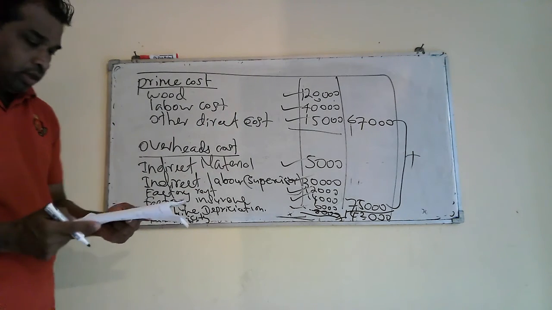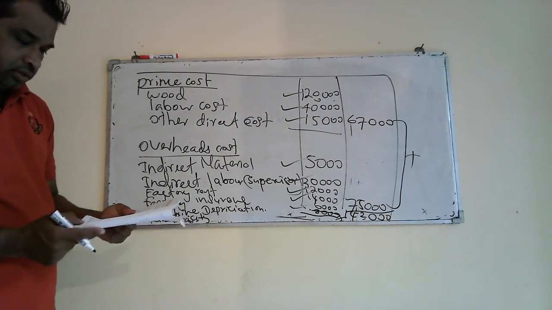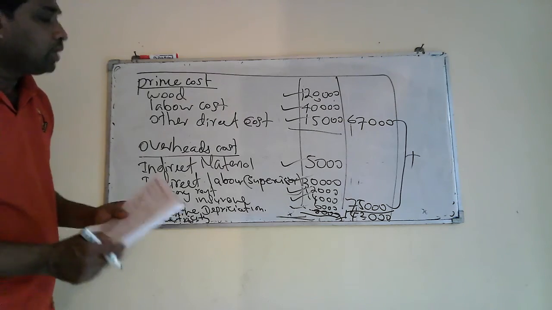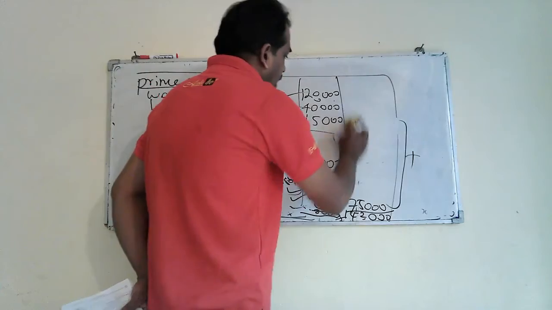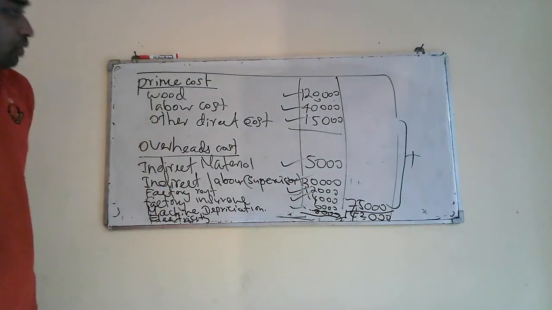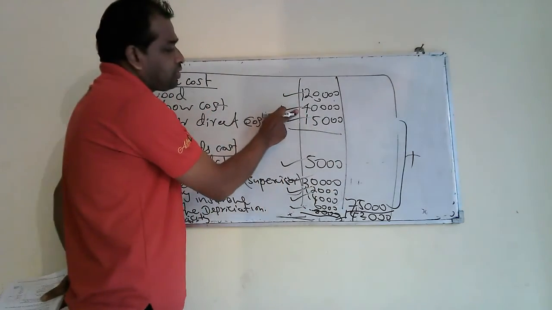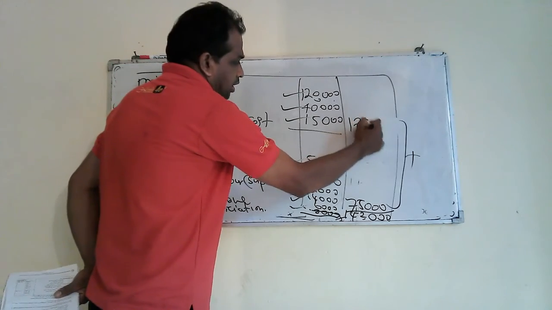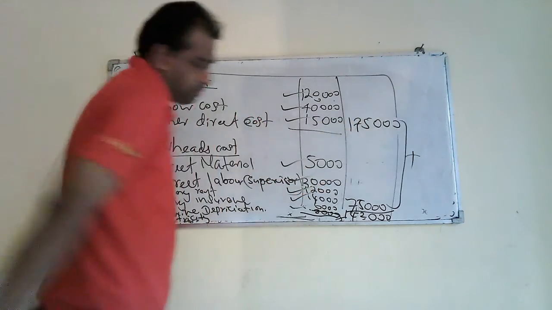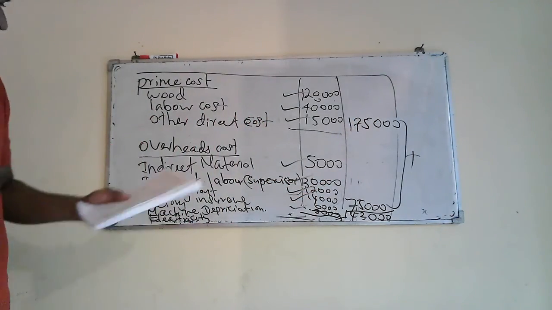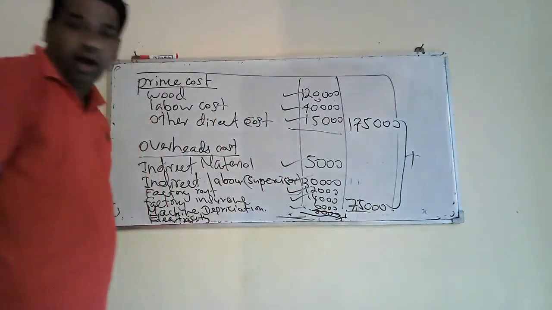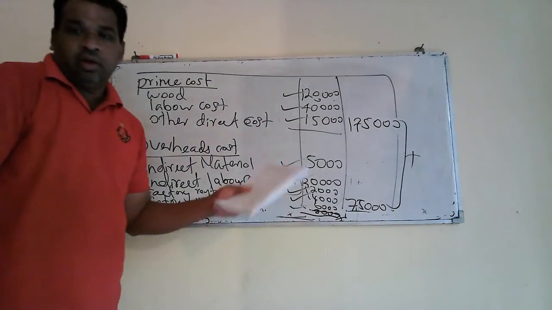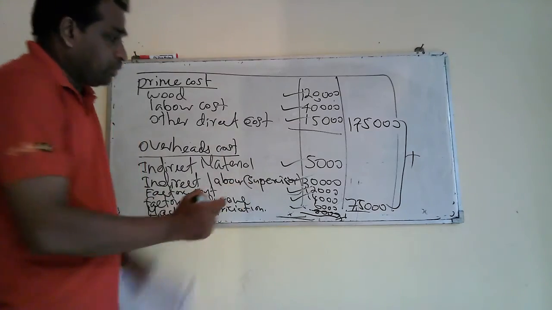Your total production cost, no. Here the total is wrong. The prime cost total should be 120,000, 160 and 175,000. It should be 175,000. 175,000 plus 75,000 is 250,000.